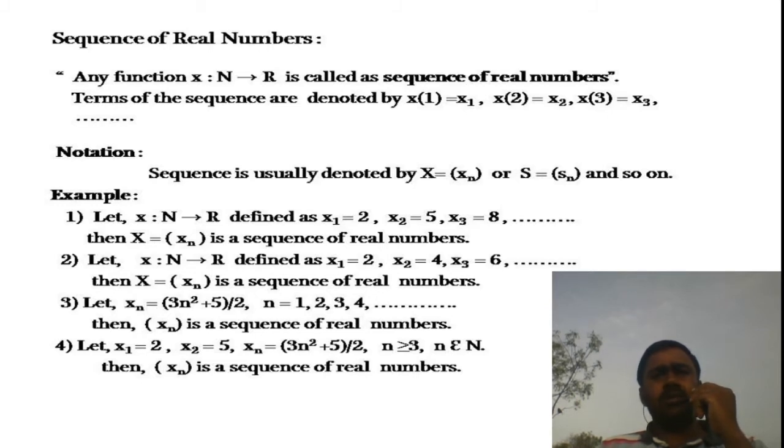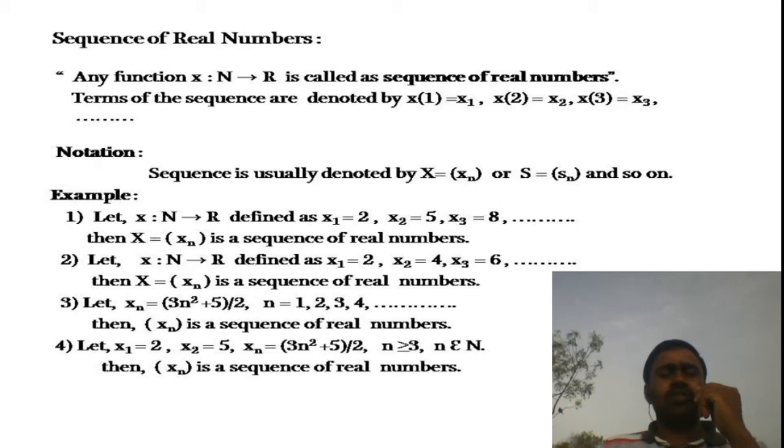There are several kinds of sequence. It may be a sequence of real numbers, a sequence of integers, natural numbers, or a sequence of complex numbers. But here we will focus mainly on sequences of real numbers. So we will go for the definition of a sequence of real numbers. Take any function x for which the domain is the set of natural numbers and whose range is a subset of the set of real numbers.